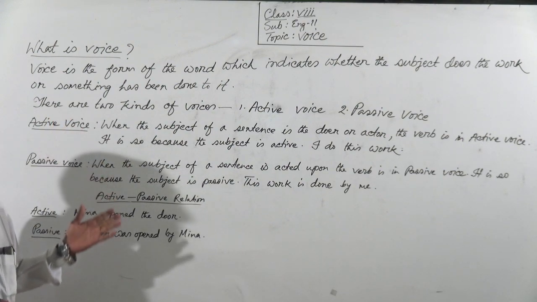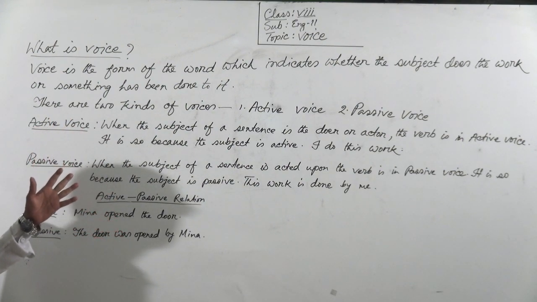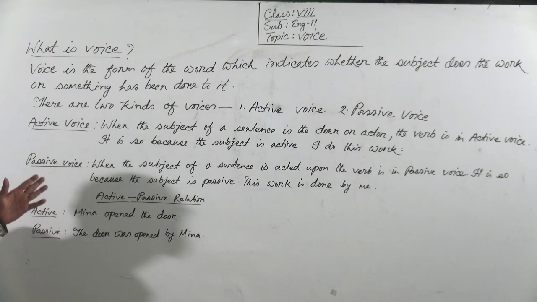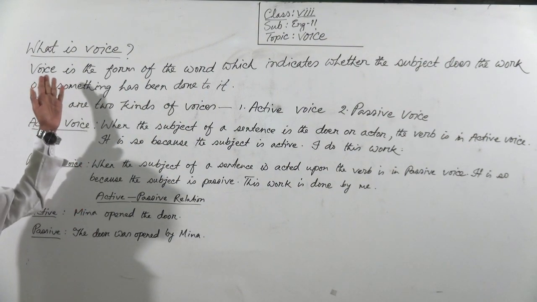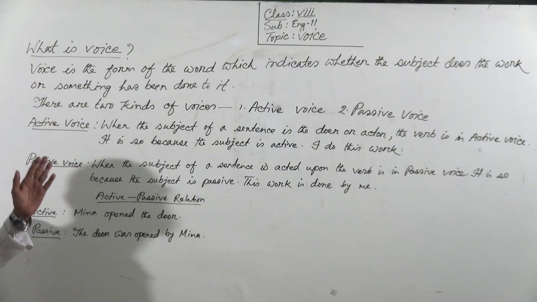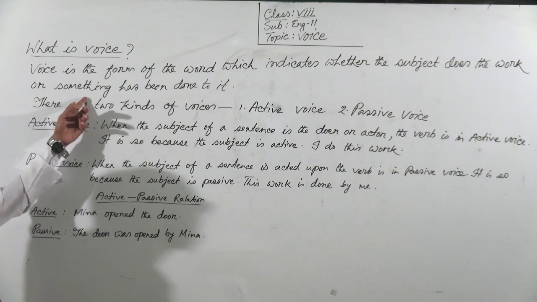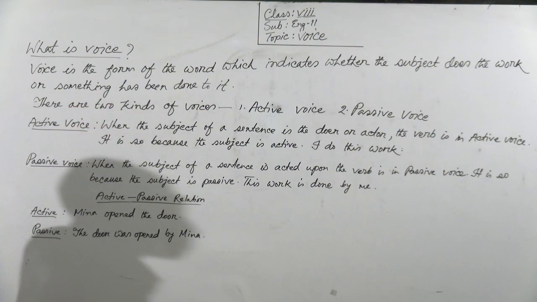You see on the board I have set some important things on this chapter. Okay, at first we have to know what is voice. Voice is the form of the word which indicates whether the subject does the work or something has been done to it.